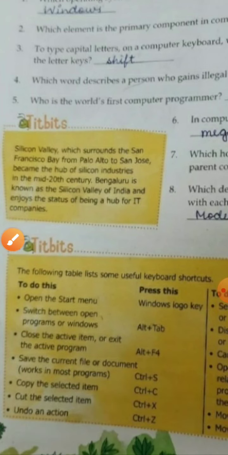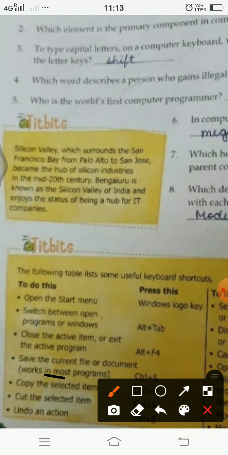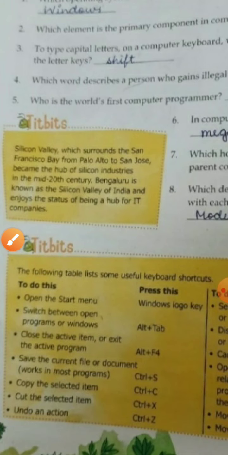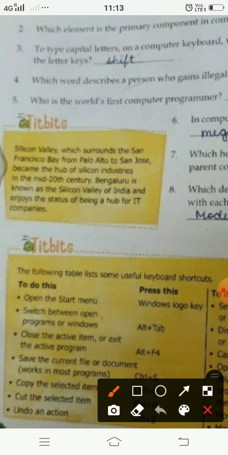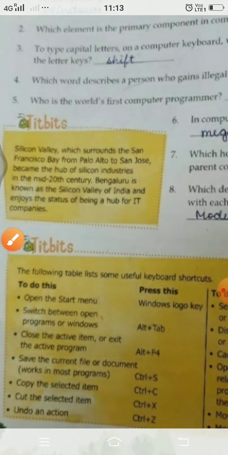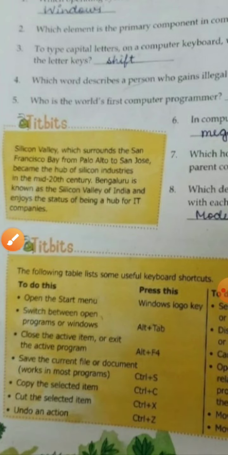Next is, save the current file or document. It works in most programs. If we need to save, you must be using Control plus S. CTRL means Control. This is used to save a program. When both the keys are pressed together, they save most programs.